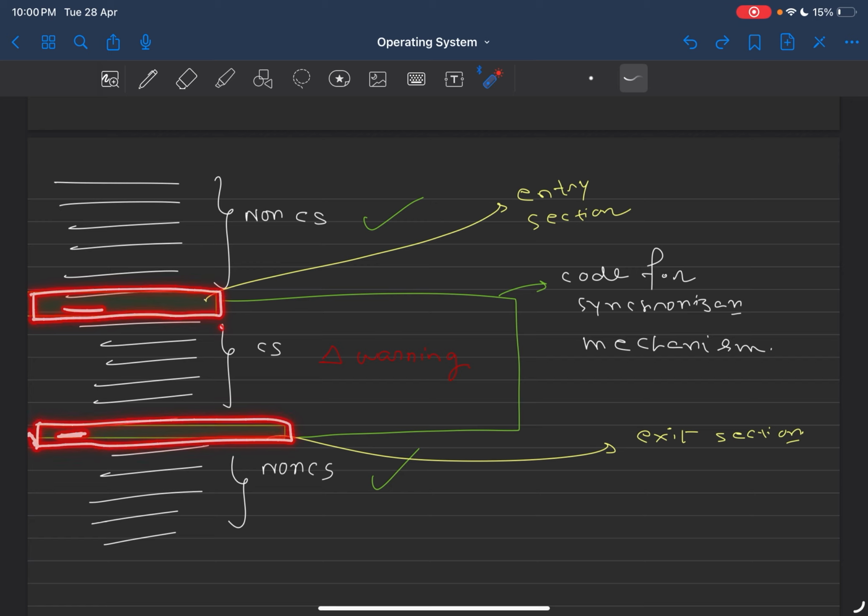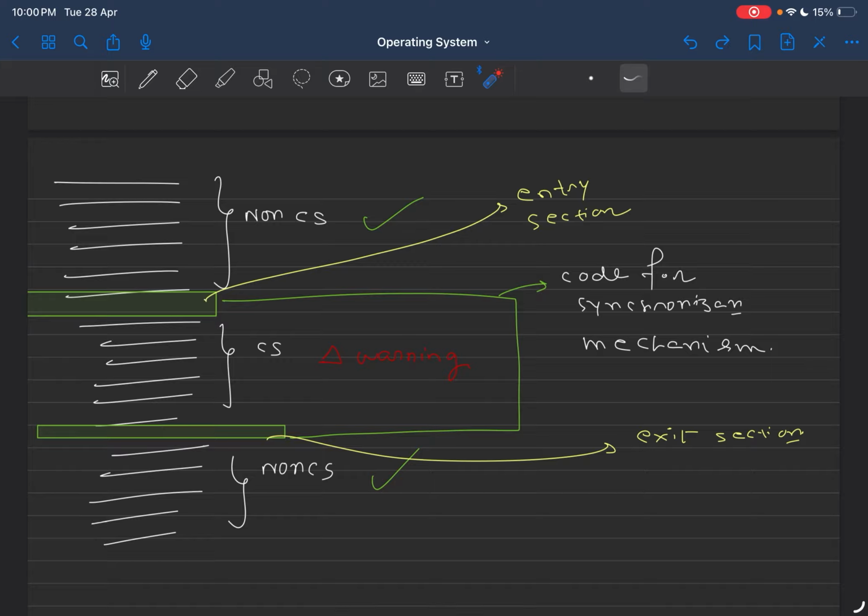Multiple processes will access the shared resource in a synchronized way. Just before the critical section and after the critical section we put some code. These codes are part of the synchronization mechanism, which will help us to avoid the race condition and the inconsistent values of the variables.